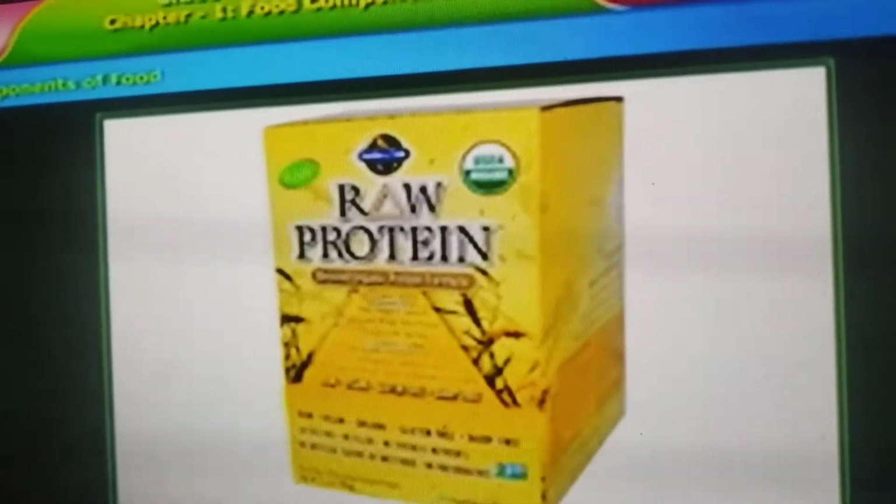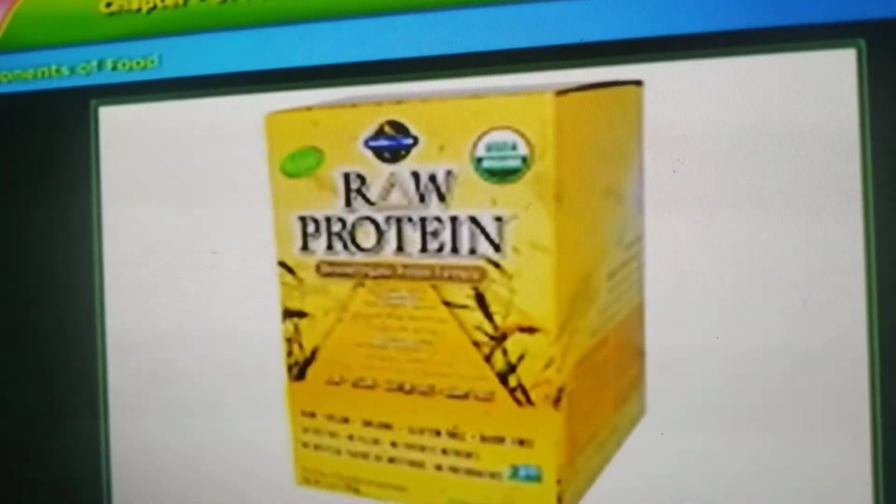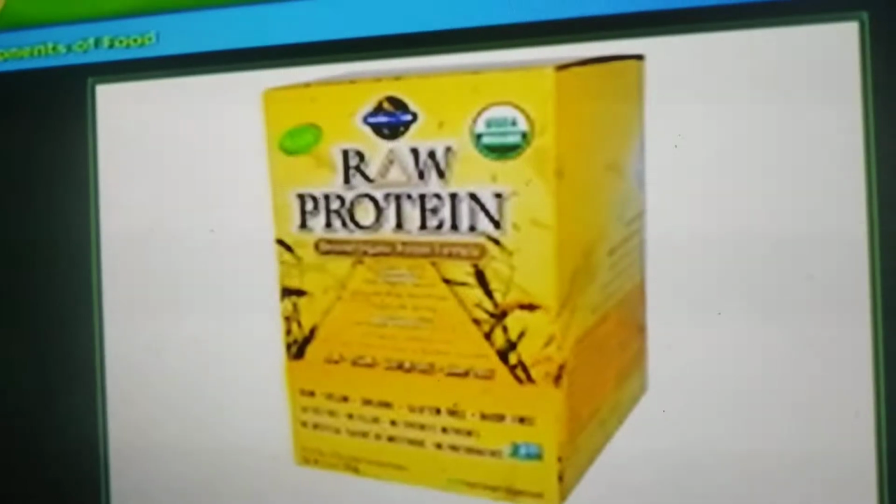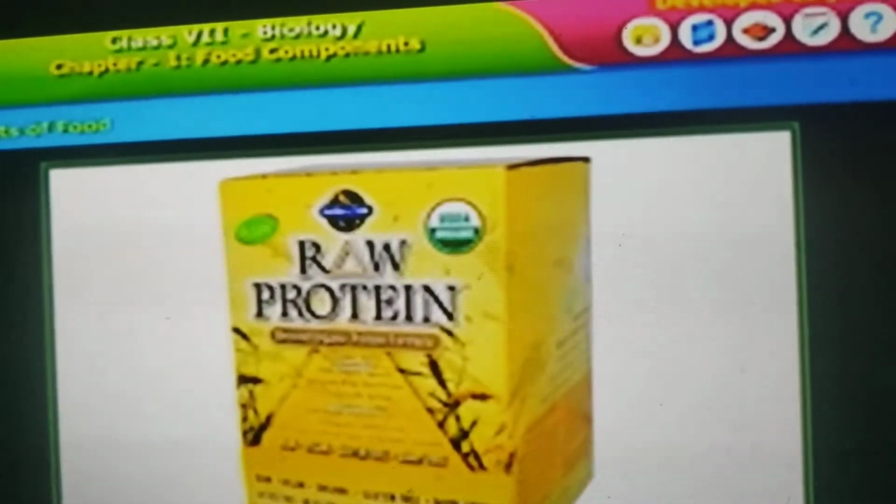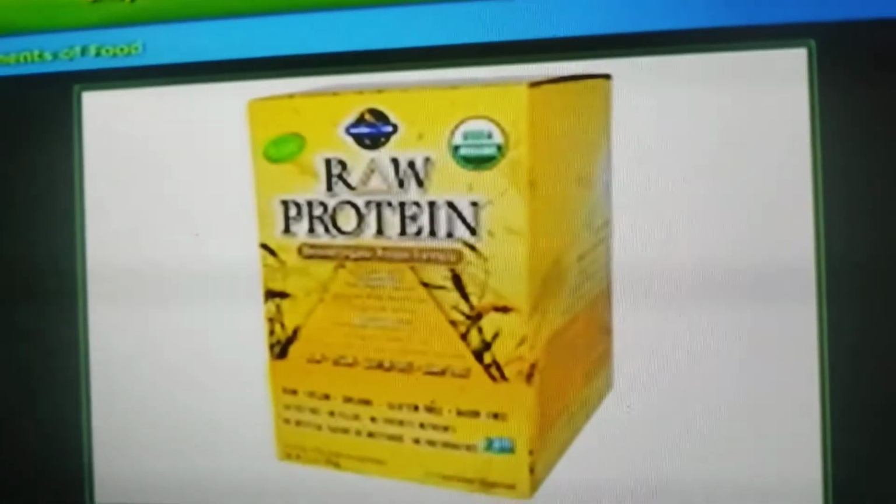Generally we buy some items from outside, children. If you have observed the backside of the packet, you may notice what components it consists of. What is the percentage of carbohydrates, what is the percentage of fats, minerals and proteins. All these you may notice, because each and every particular thing is written on the packed food items. The packed food items also contain essential components. What are the essential components they use to prepare that item? That is mentioned on the backside of the packets.